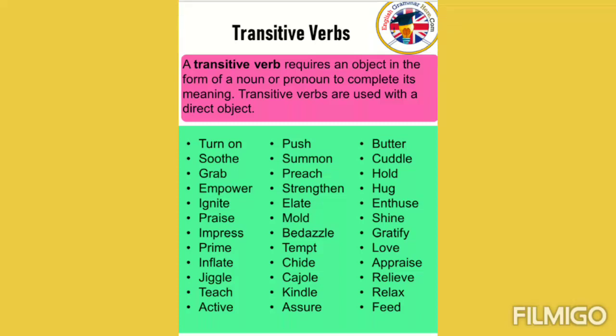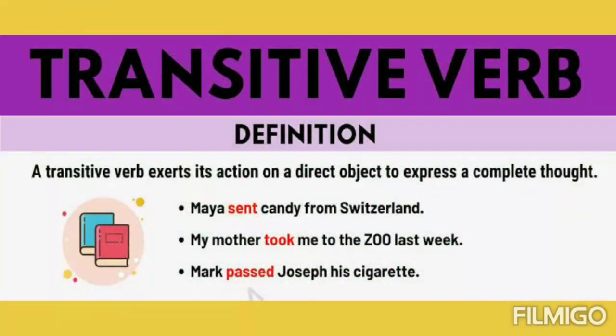A transitive verb requires an object in the form of a noun or pronoun to complete the meaning. Transitive verbs are used with a direct object, so they need a direct object to complete their meaning. That direct object can be a noun or a pronoun. So in a transitive verb, the presence of a direct object to express the complete thought is necessary.